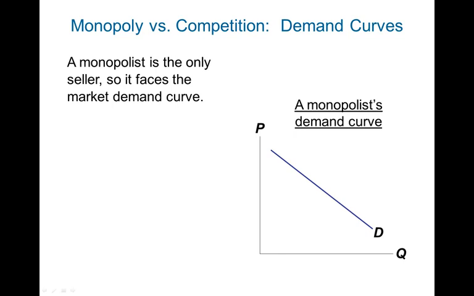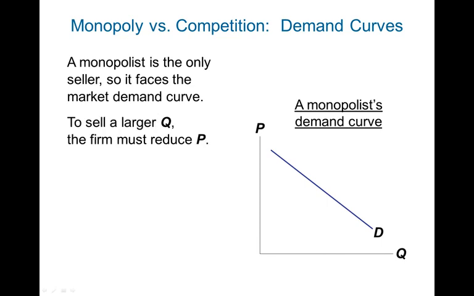On the other hand, since the monopolist is the only seller, and it is selling to a large market, it does face a demand curve, the market demand curve, to be more exact. For perfect competition, there is a market demand curve that is downward sloping, and the price and quantity are set by the market demand curve. That price is then used by the perfectly competitive firm to produce how much they want to produce. Since the monopolist is the only firm in the market, it basically faces the whole market demand curve.